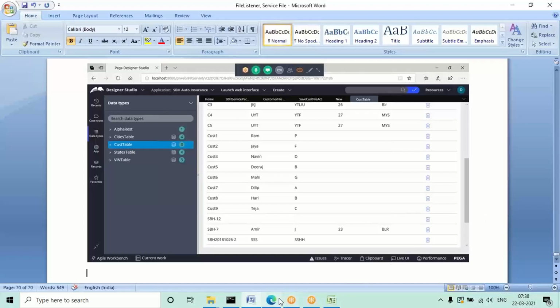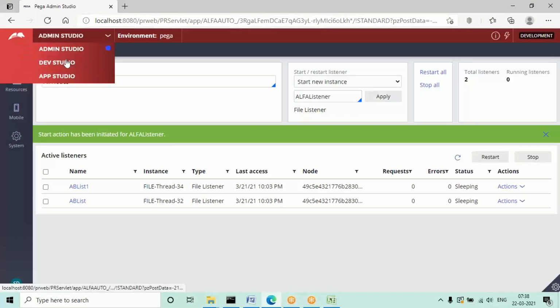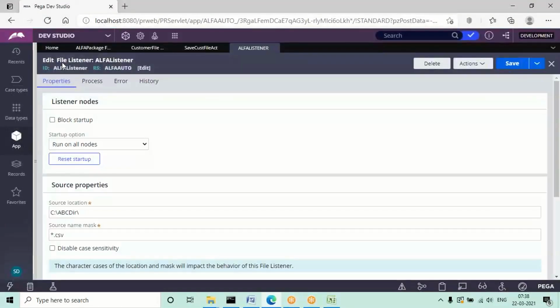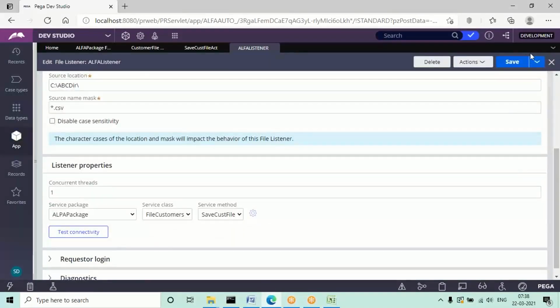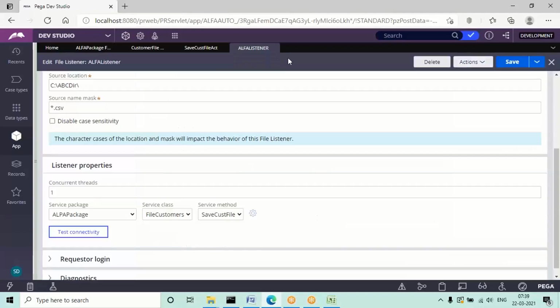Actually, one thing I forgot to show. Generally, once we create the file listener, we can also check the connectivity, whether the source path is connected or not. You'll be getting the test connectivity option. Once you map these listener properties, you can check whether it is successfully connected to the source or not. Here itself you can check; you'll get the status as success if it is successfully connected. Like that we will be working on these integrations.